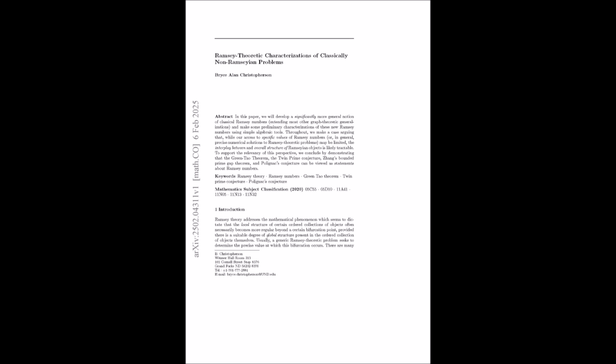Exactly. And the paper takes it a step further, drawing a fascinating parallel to algebraic geometry. It hints that there might be a deeper connection between Ramsey theory and the study of algebraic varieties, suggesting a whole new world of possibilities for research. That connection to algebraic geometry is super intriguing. Can you elaborate on that a bit?